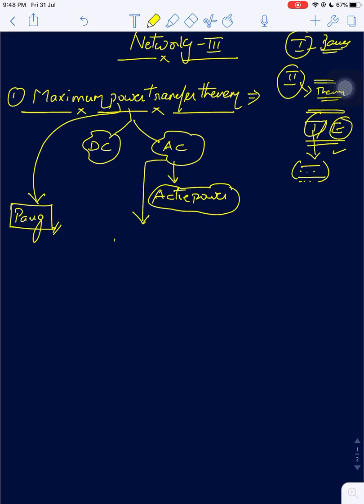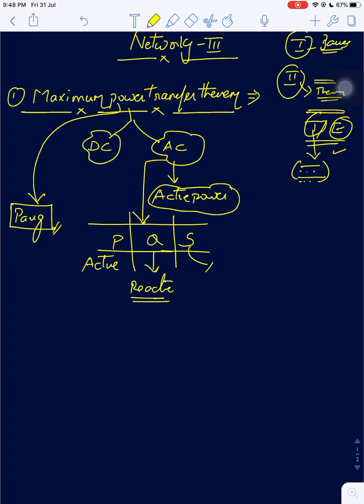In AC we actually have three powers: P, Q and S. Active, reactive, apparent. Units are kilowatts, kVAr, and kVA.